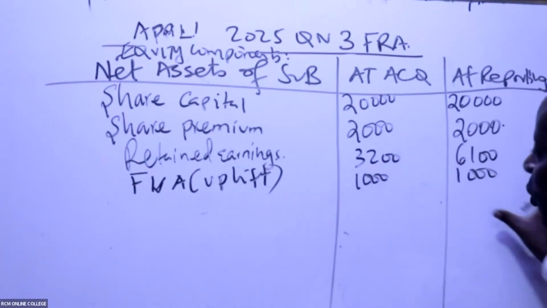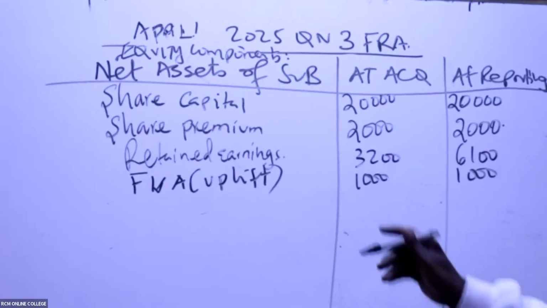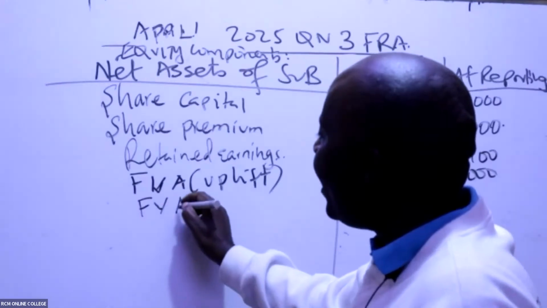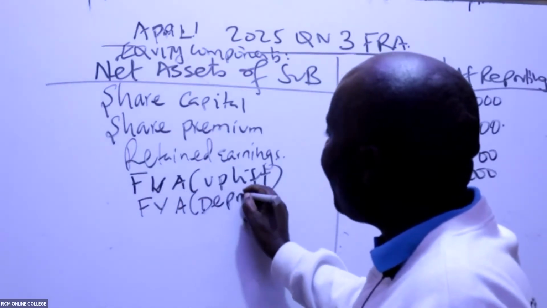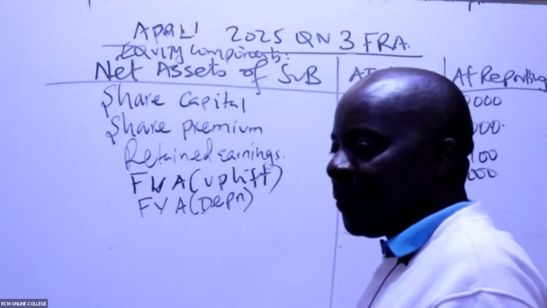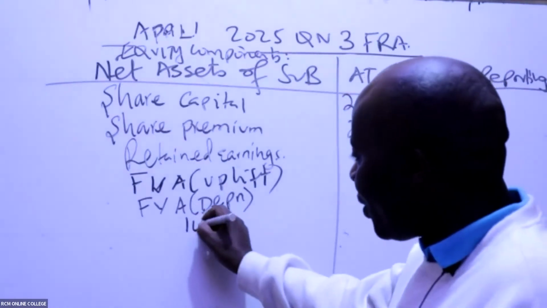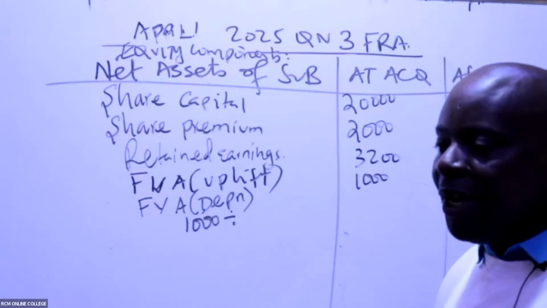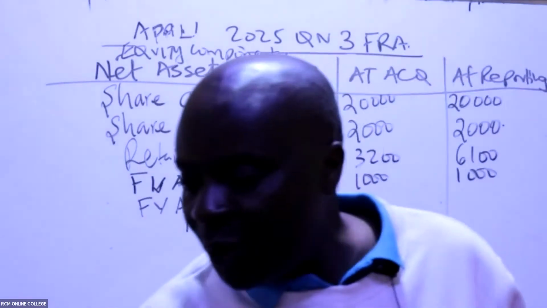If it's a fair value uplift, then we have to do the fair value adjustment depreciation of the same. So the depreciation will be the 1,000 divided by the useful life. Do we have the useful life?